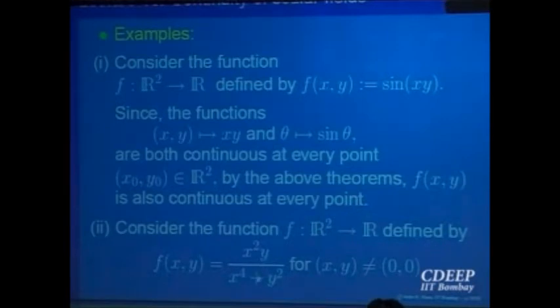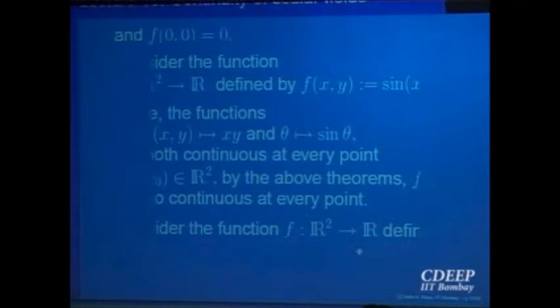I want a path. So you have all guessed correctly. Look at the path y equal to x squared, so that is a parabola. I am moving along the parabola y equal to x squared. As (x, y) goes to (0, 0), x goes to 0, y goes to 0, right? So this parabola passes through the point (0, 0) in the domain. Along this parabola I am going to approach the point (0, 0) and look at the values of the function along this parabola. Do they converge to some value or not? That is the basic idea.